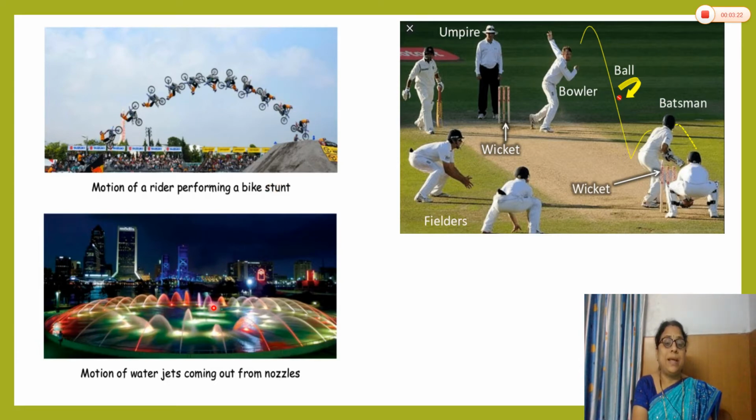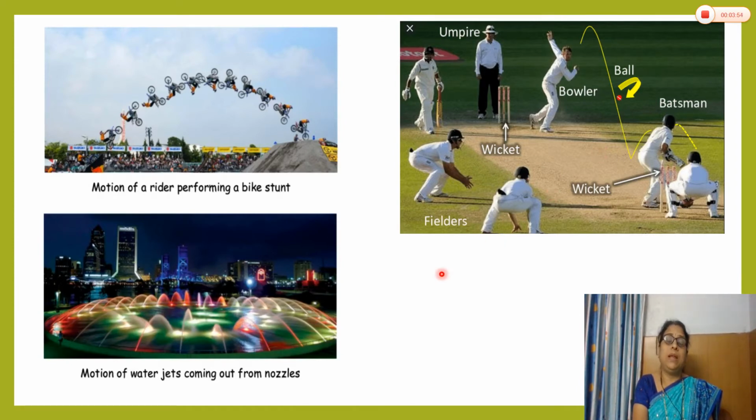Due to the parabolic path, we see here the beautiful phenomenon of water coming from the water jets and nozzles. This is also an example of projectile motion, and this is an interesting game, cricket. In cricket, when the bowler throws the ball or the batsman hits the ball with the help of the bat, the ball follows the parabolic path, that is projectile motion.